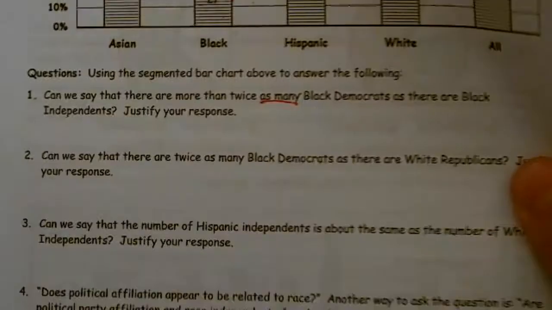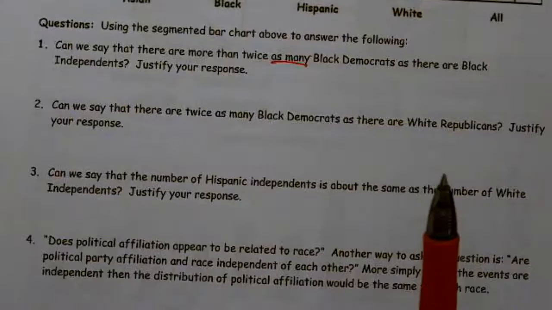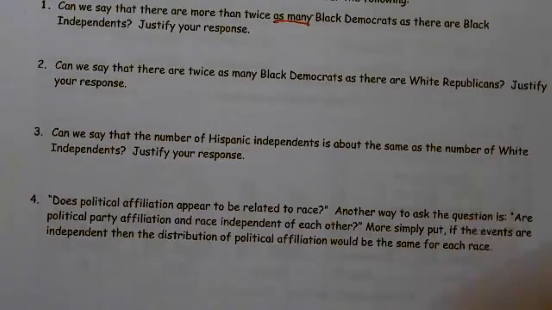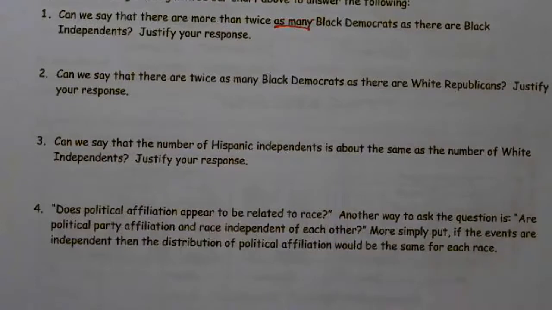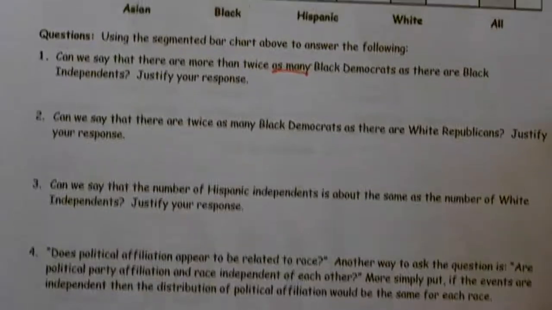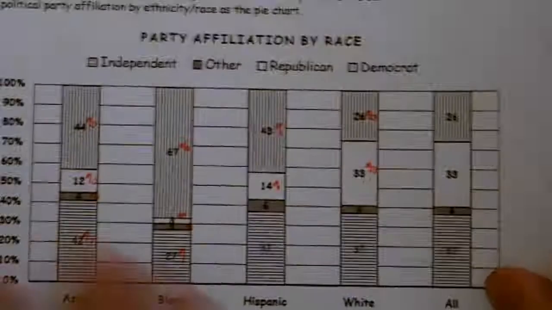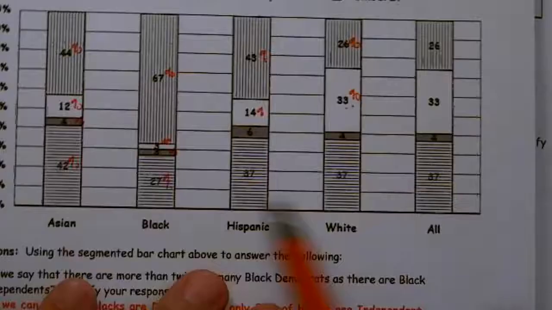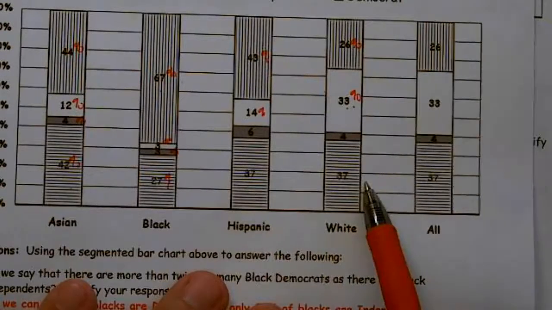Number 3 says, can we say that the number of Hispanic independents is about the same as the number of white independents? When I look at this, it's like, okay, Hispanic and white independents. And I look at them and I go, you know what? The Hispanic is 37, the white is 37.